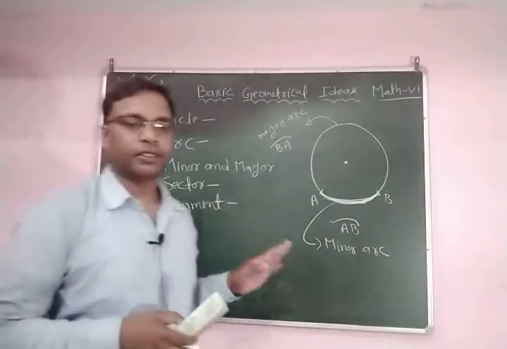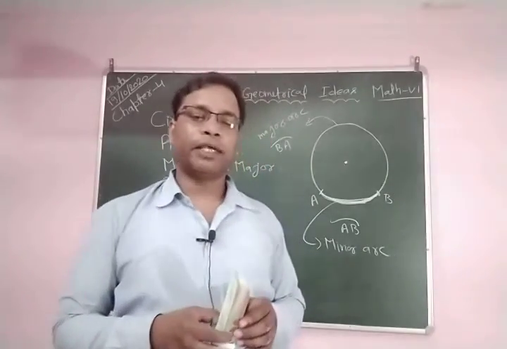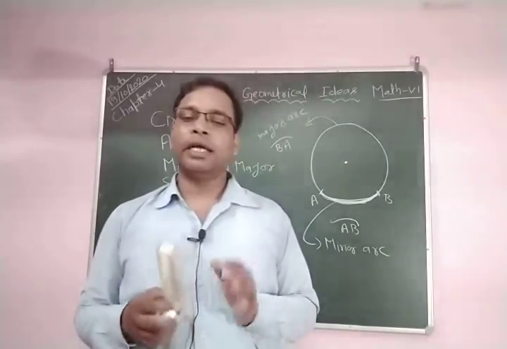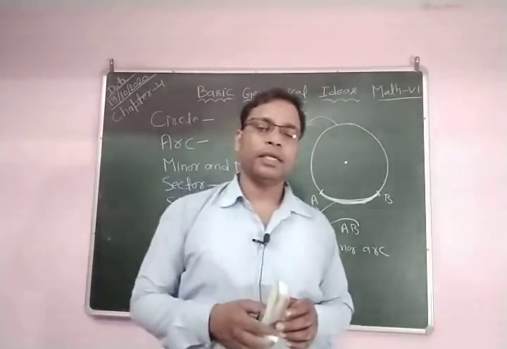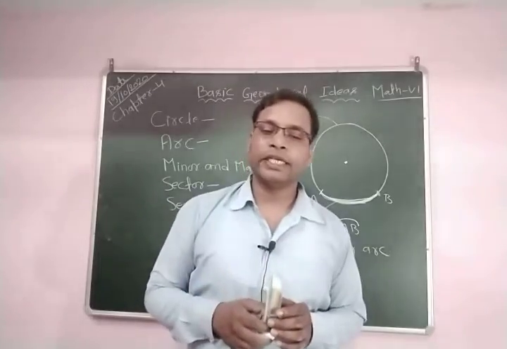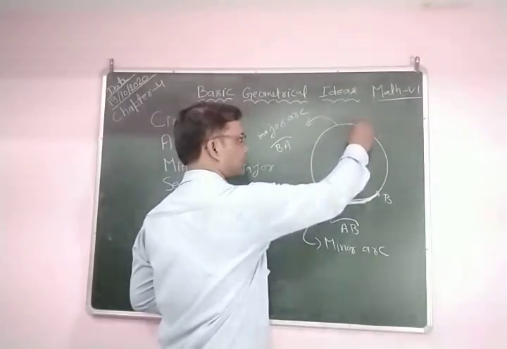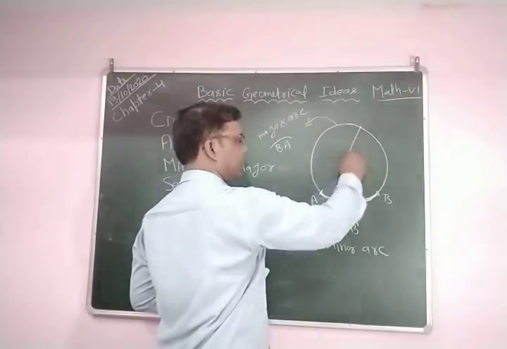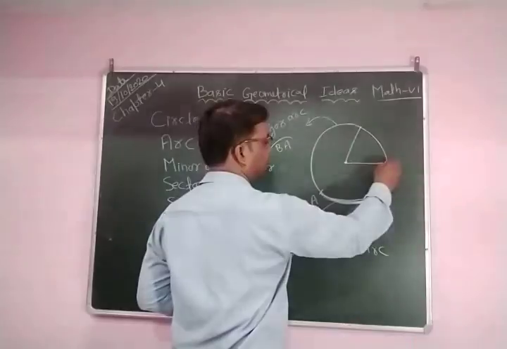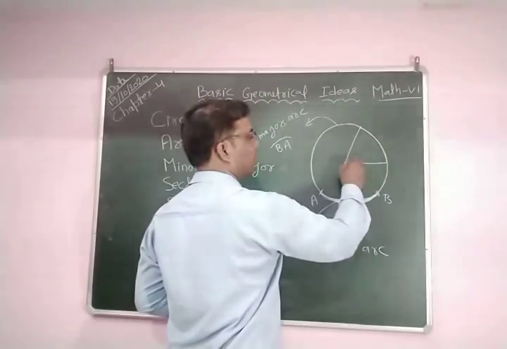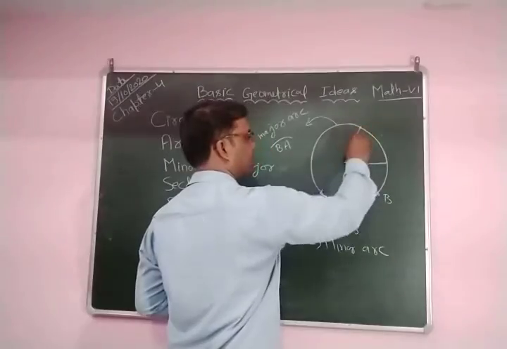What is a sector? A part of a circular region of a plane enclosed by an arc of a circle and its two bounding radii is called a sector. Like this. This is a part of a circular region bounded by an arc and two radii of the circle.